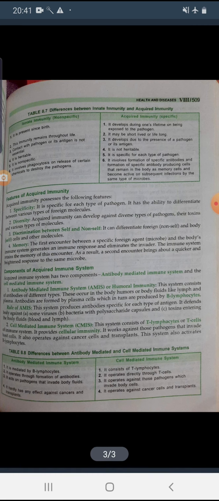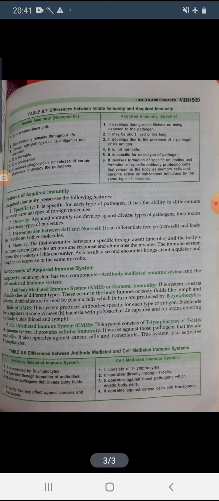So let's see what is the difference between the humoral immune system and the cellular immune system. Obviously the first one is mediated by B lymphocytes, and the cellular immunity consists of T lymphocytes.